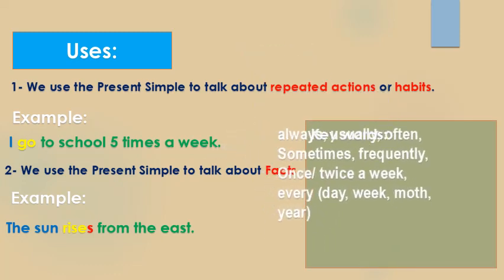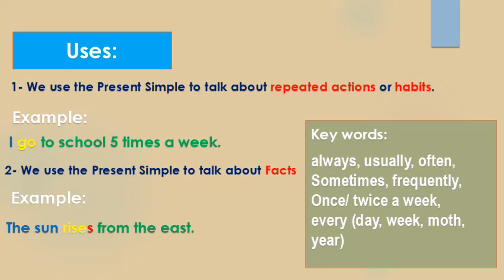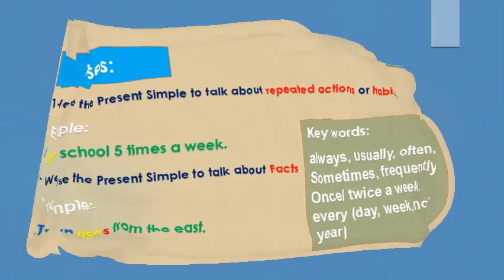Now let's talk about the keywords, الكلمات الدالة. So here we have always, usually, often, sometimes, frequently, once or twice a week, every day, every week, every month, every year. So these are the keywords. Okay guys, now let's move to the exercise.